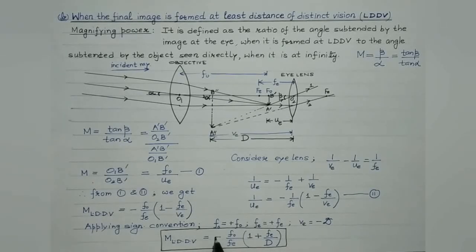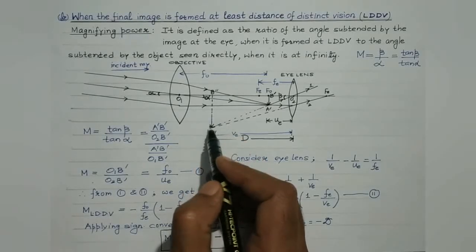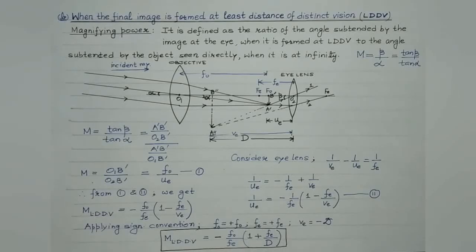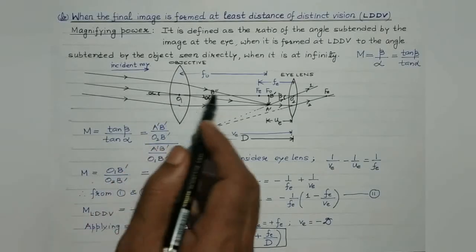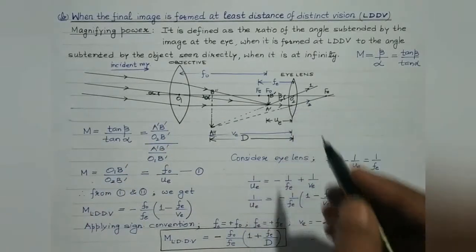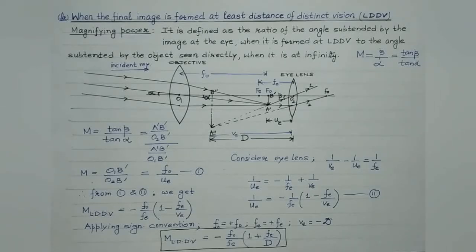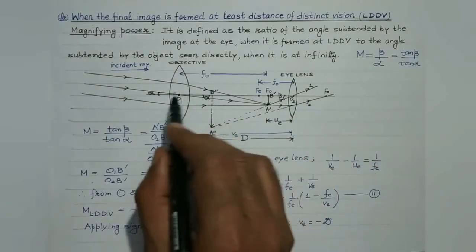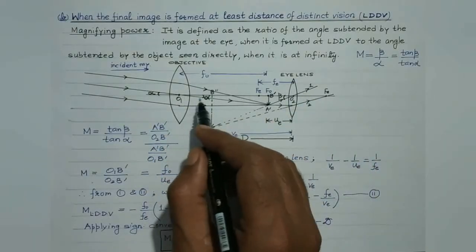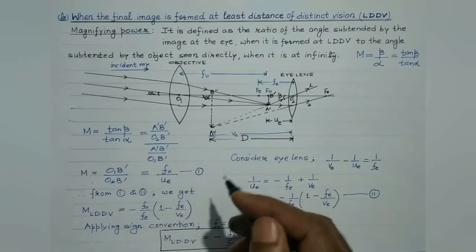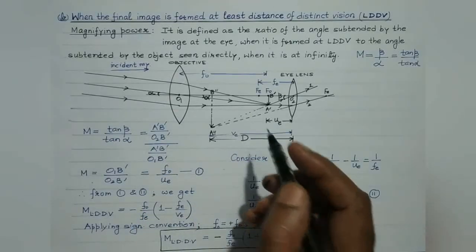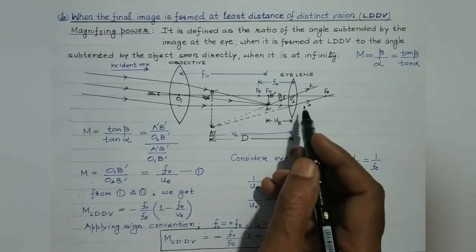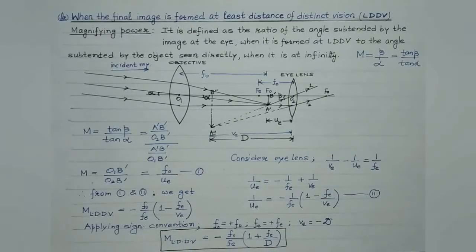So this negative sign, as we have discussed earlier also, is signifying that the final image so formed is inverted, isn't it? And for having large magnifying power, FO, which is the focal length of the objective, should be large, while FE, which is the focal length of the eye lens, should be small. And students, the key point is, in a telescope, the distance between the objective and the eye lens depends upon the position of the object basically. The telescope is so focused on a distant object by varying the distance between the two lenses with the help of rack and pinion arrangement, right?